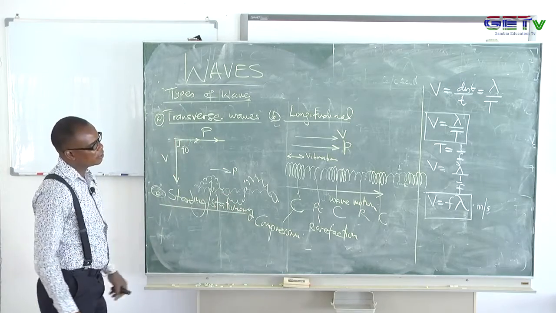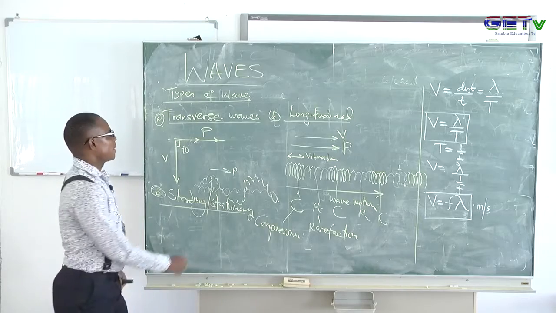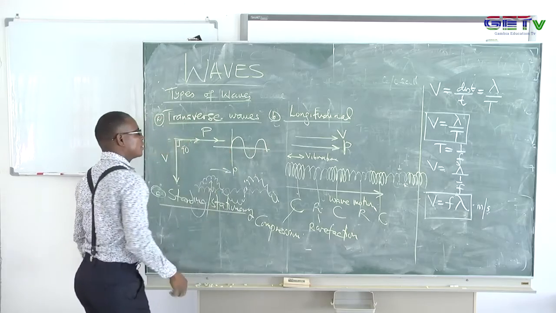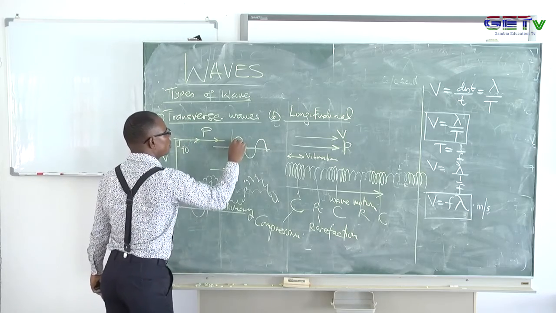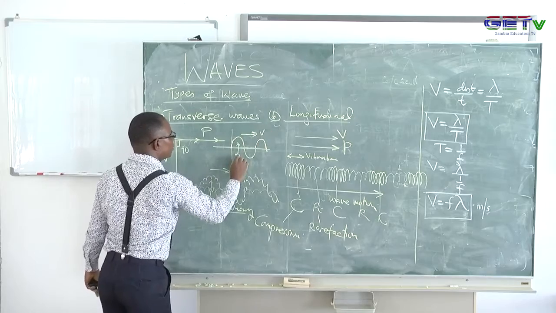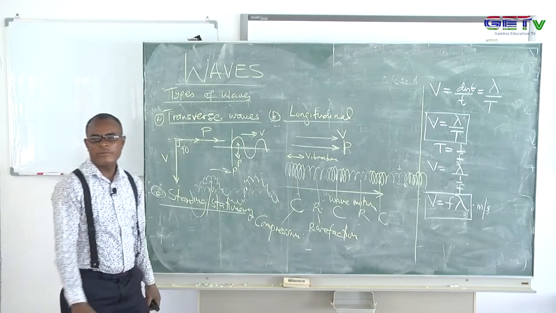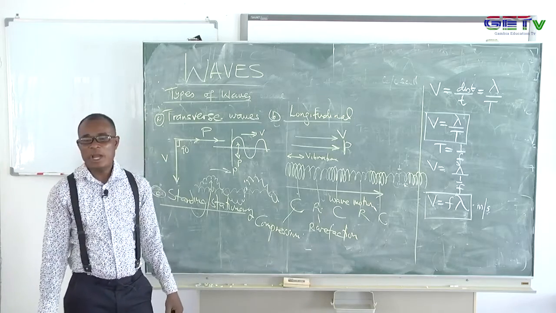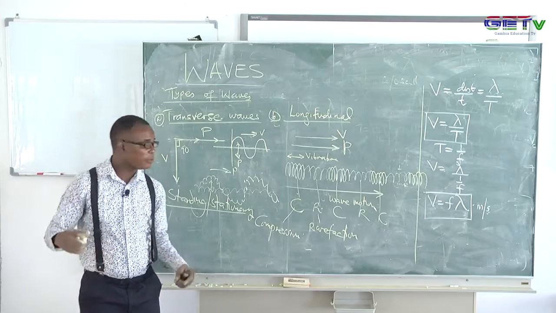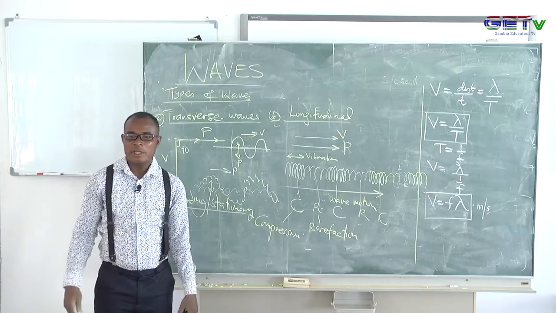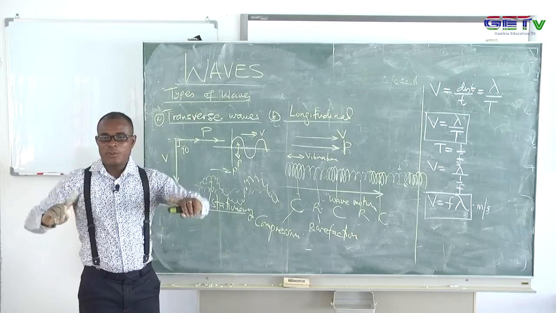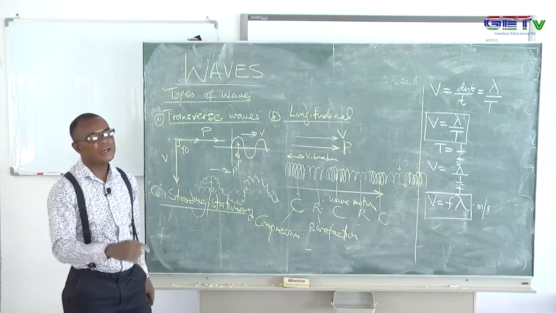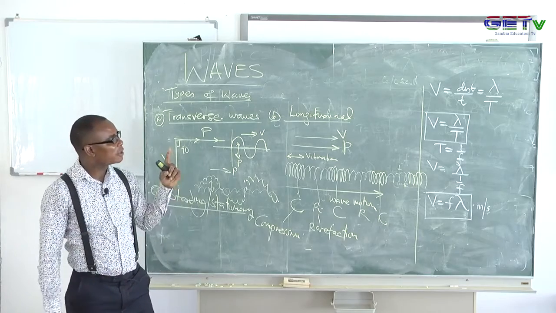For standing or stationary wave, let me draw here so you see the picture for transverse. I want you to just see it from the board as I'm moving this vibration there. So I come back to standing wave. We say standing waves are produced when two progressive waves of the same amplitude and wavelength, maybe even the same frequency, travel in opposite directions and superpose. That is, coming together, combining together, and interfering. When that happens, we will see a standing wave.